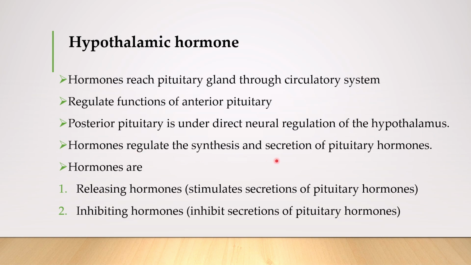Hormones regulate the synthesis and secretion of pituitary hormones. Hypothalamic hormones control the pituitary gland for the biosynthesis and the secretion of hormones by the pituitary gland. Hypothalamic hormones are of two types, that is releasing hormones and inhibiting hormones. Releasing hormones are the hormones that stimulate pituitary gland for the secretion of hormones. And inhibiting hormones are the hormones that inhibit the pituitary gland for the secretion of hormones.